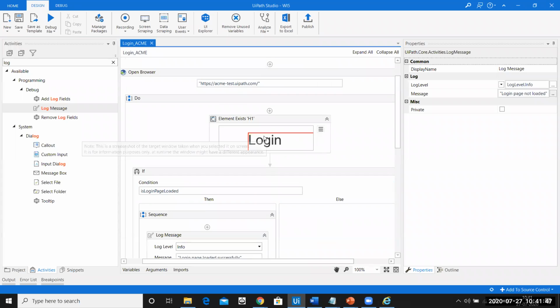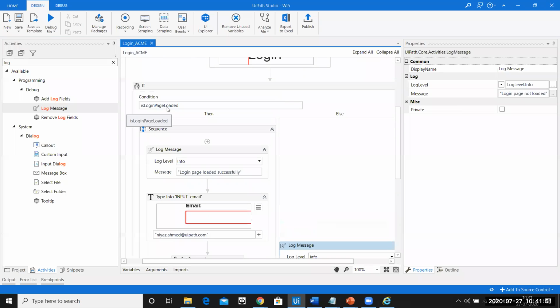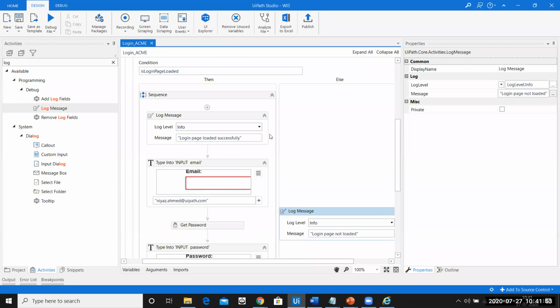So if this Element Exist is executed, it's going to give you true or false. If it is true, it will go here. If it is false, it is going to go here. So let me run this application.